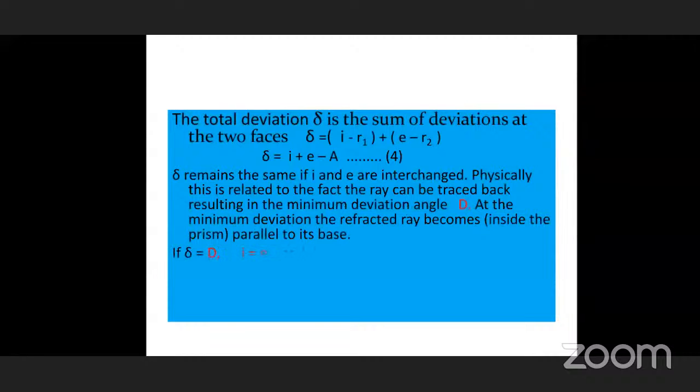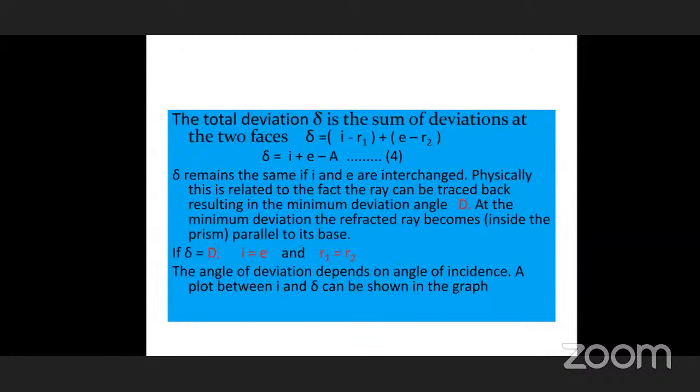Now, the total deviation you see in your figure, the delta value, we have already discussed, is an exterior angle. When two lines in any triangle, the exterior angle is always equal to the sum of the opposite interior angles. By using that, the exterior angle is the sum of the opposite interior angles.